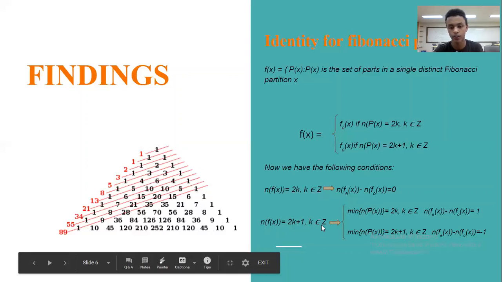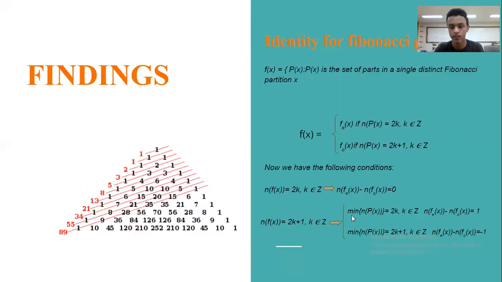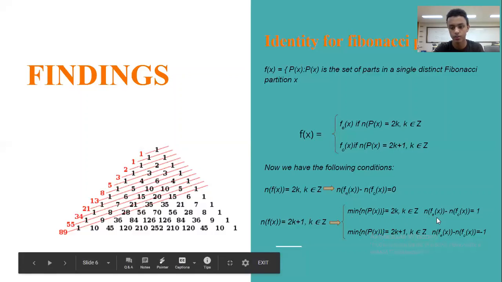The other case is when the number of distinct Fibonacci partitions is odd. In this case, we have two further conditions. The first is when the length of the smallest partition, which means the number of parts in the smallest partition of x, is even. Then the difference between the distinct Fibonacci partitions with an even number of parts and those with an odd number of parts will be 1. But when the smallest partition has an odd number of parts, then the difference will be -1.